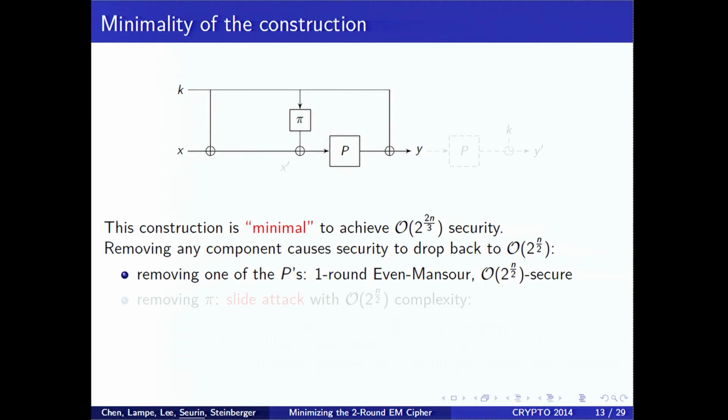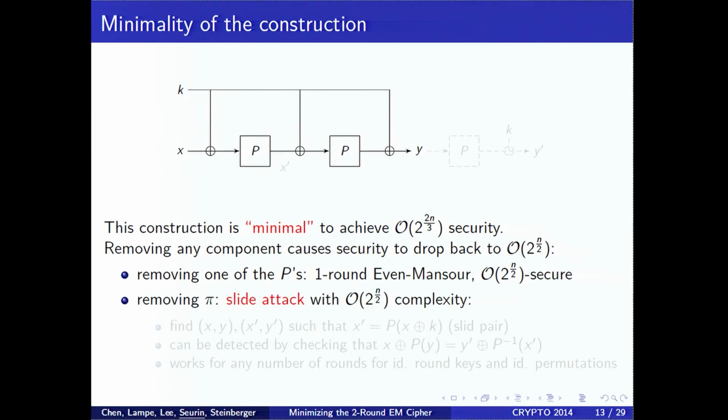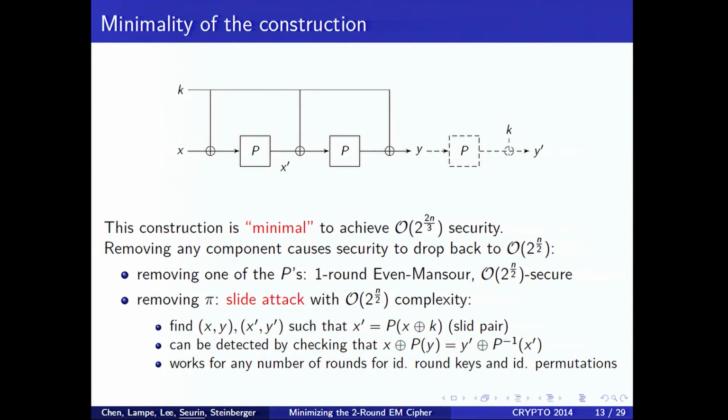If you remove one permutation, then you're back to the one-round Even-Mansour cipher, which is at best 2^(n/2) secure. And if you remove pi here in the key schedule, then the design becomes very self-similar, and you have a very simple slide attack with 2^(n/2) complexity. In fact, this slide attack works for any number of rounds. If you use each time the same key and the same permutation, for any number of rounds, you have this slide attack. So you really need to have some non-trivial key schedule here.